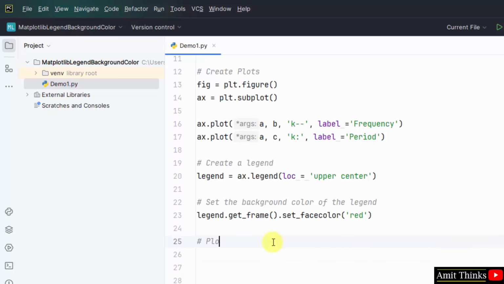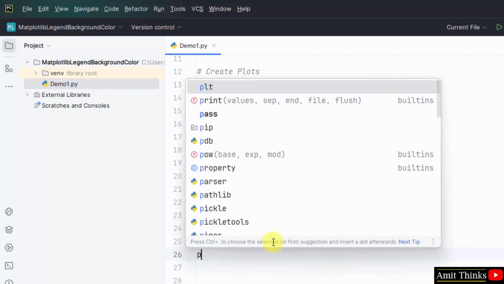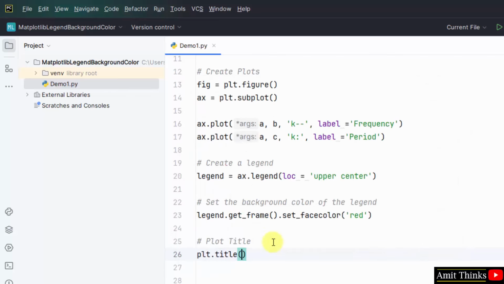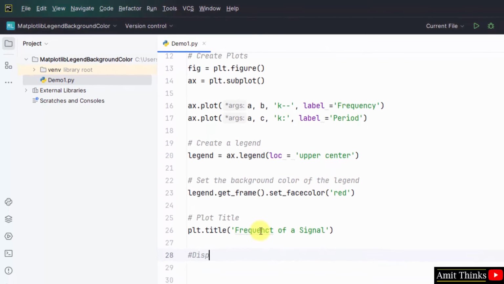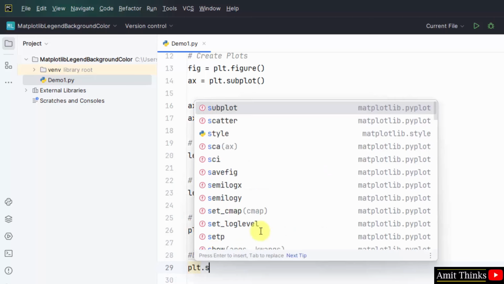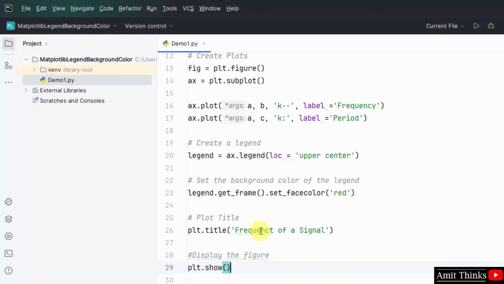The last step, plot title, plt.title, frequency of a signal, and display using the same submodule alias, plt.show. That's it.